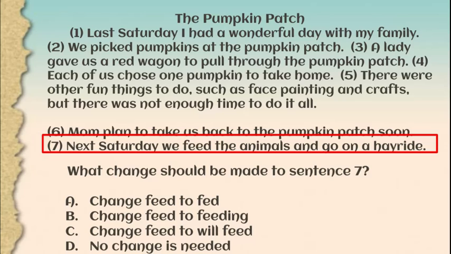You should have said C. Change feed to will feed. Next Saturday, we will feed the animals and go on a hayride. So in this sentence, we're talking about something that's going to happen next Saturday. That is in the future. So we are going to need to add will to the beginning of the verb feed. So next Saturday, we will feed animals and go on a hayride.